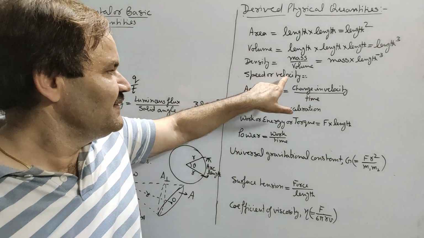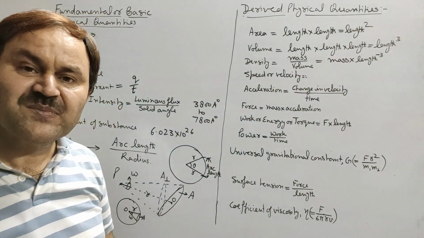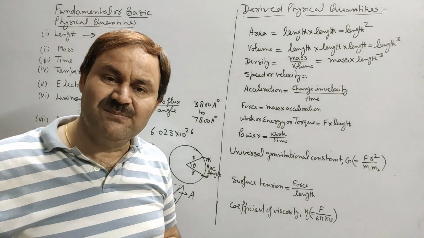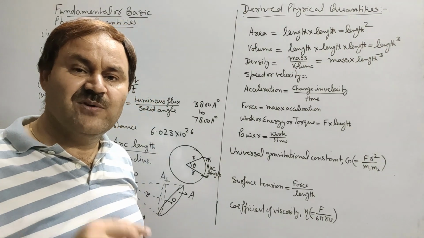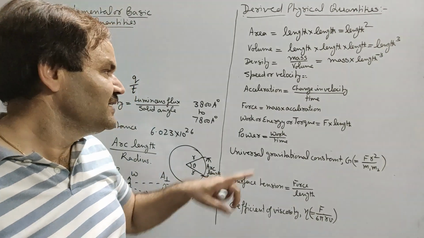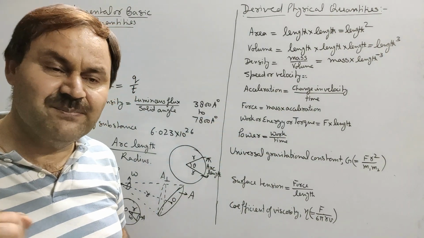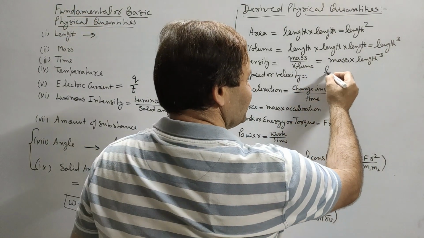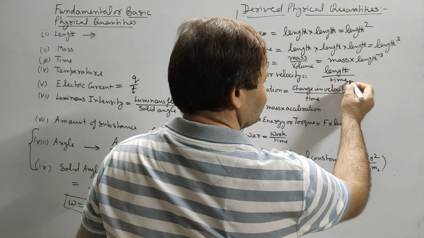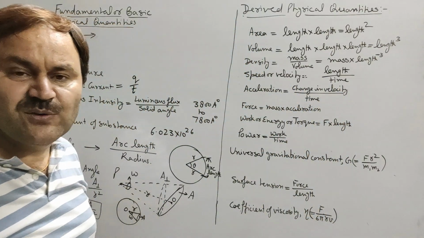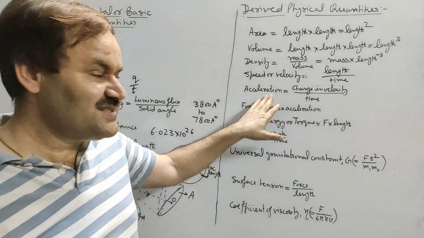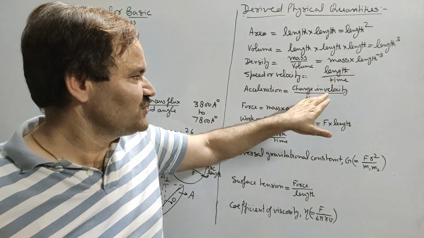In the same way, if we go to speed or velocity, then speed or velocity both are length upon time. Speed is distance upon time, velocity is displacement upon time. Distance and displacement both are lengths, so both are length upon time. And length divided by time is speed or velocity.